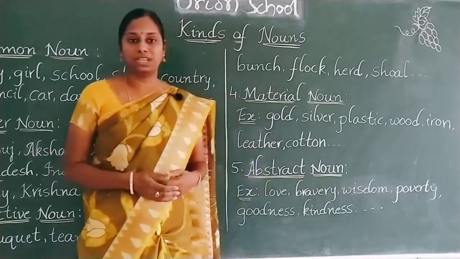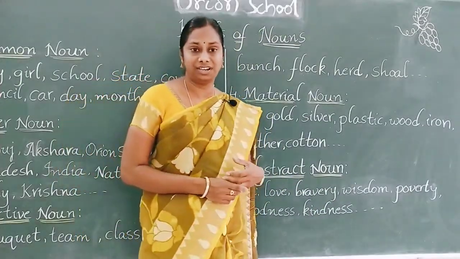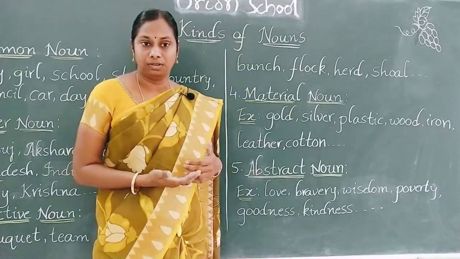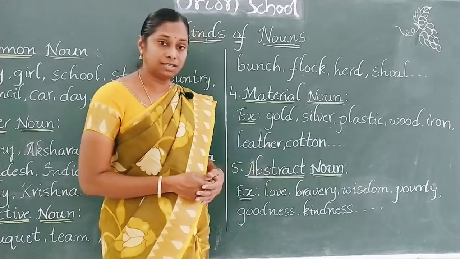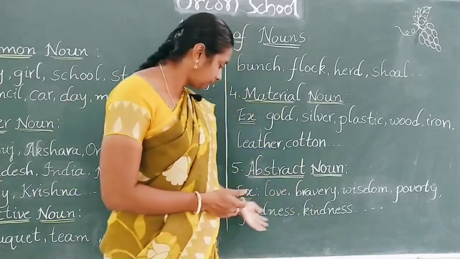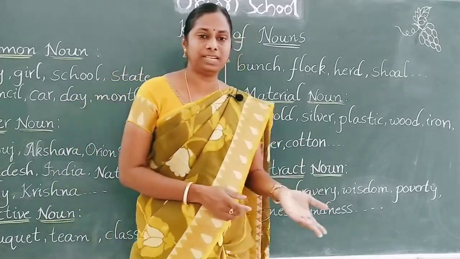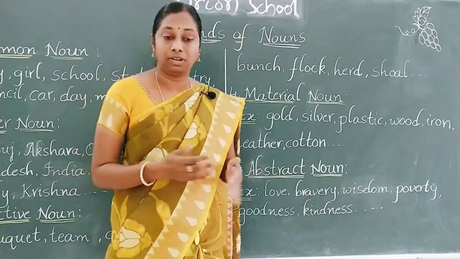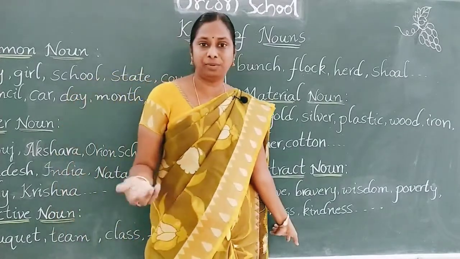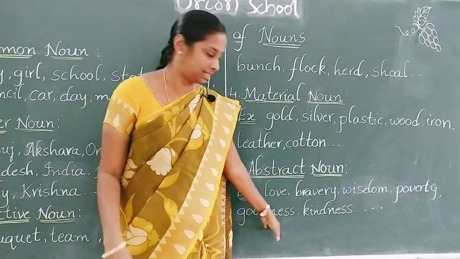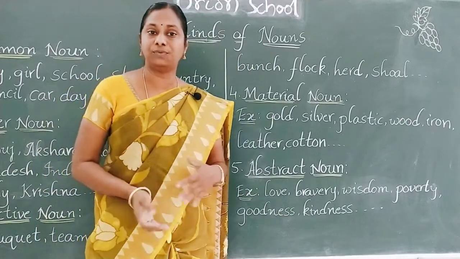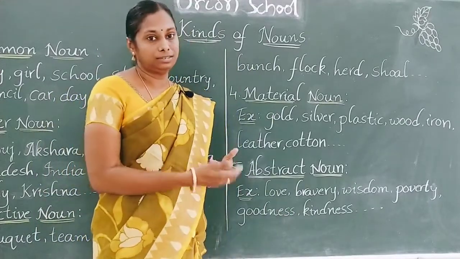Wisdom. Sometimes we say he is a wise boy, she is a clever girl. We know that they are clever, but can we show or exhibit our intelligence, our wisdom? No. So that is an abstract noun. Next, poverty, goodness, kindness. We can say some people are poor, but can we show their poverty? No. We can say some people are very good, but we cannot show goodness. Kindness. All these are examples of abstract nouns. An abstract noun is a noun which we cannot see or touch.